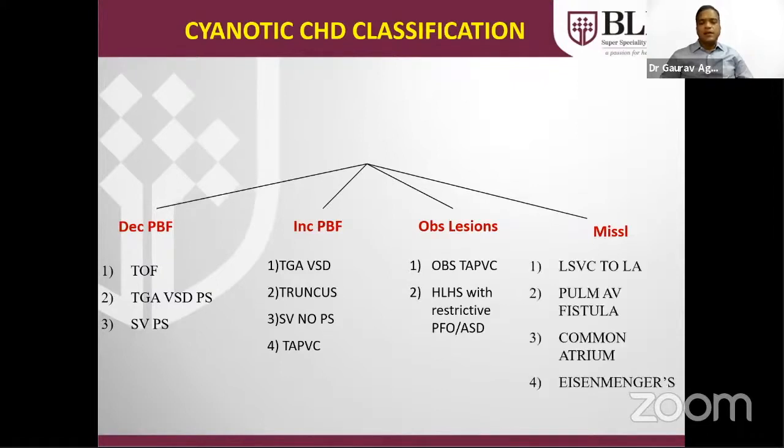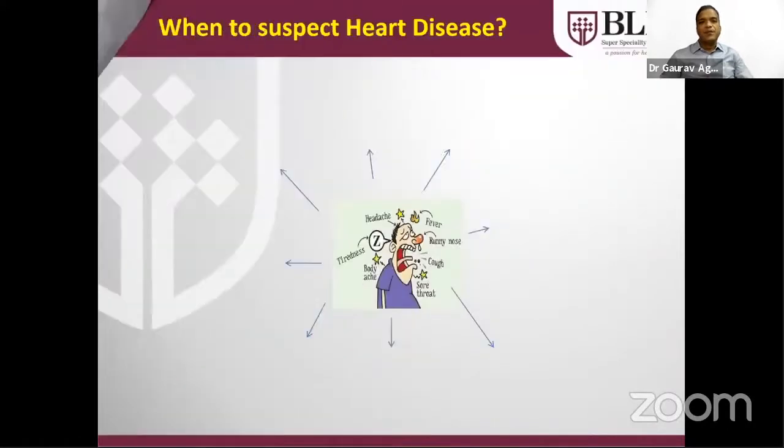Miscellaneous: in day-to-day practice, we routinely see Eisenmenger physiology when left to right shunt lesions or cyanotic lesions with increased pulmonary blood flow are not treated at a proper time, and the patient converts into Eisenmenger. Others, less commonly, are pulmonary AV fistula, superior vena cava draining to the left-sided atrium, and common atrium.